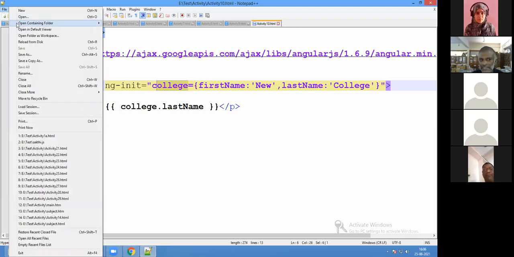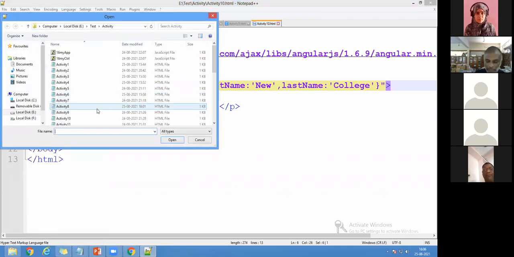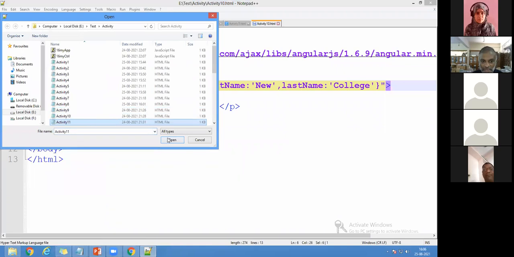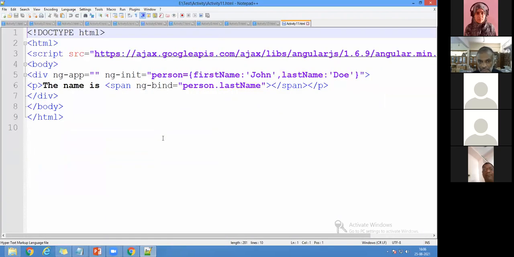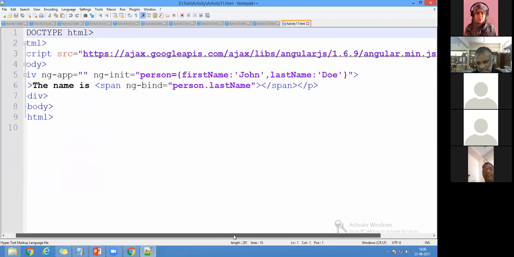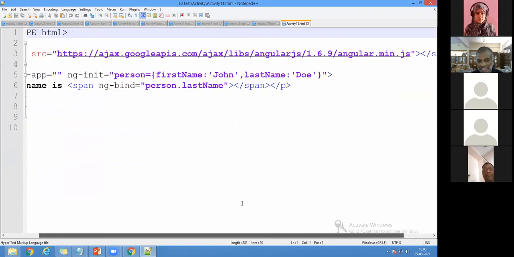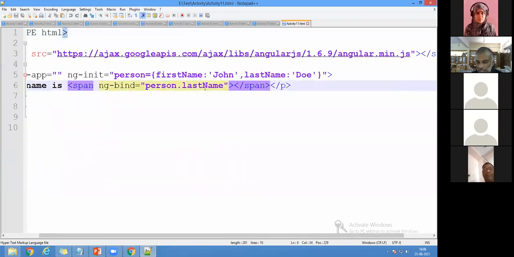And the same program with ng-bind also, I'm going to do this one. This is the 11th program, right? Same program, same concepts, nothing changed. The only difference is person dot last name. Suppose I ask you to create student details, register number, mobile number, and everything, and I want the mobile number alone. Then student dot mobile number alone, we can display.